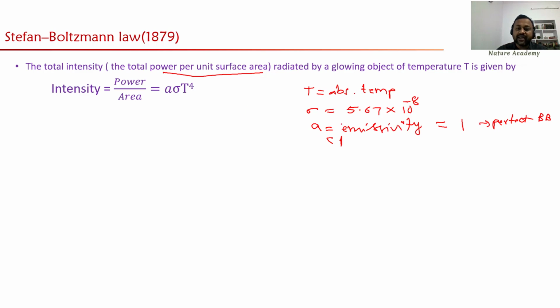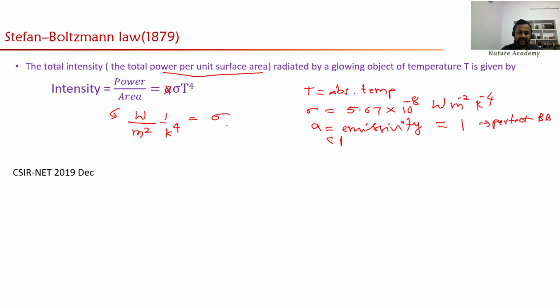Okay. And what are the units of sigma? Here we have power by area. What is the unit of power, students? Power is generally represented with watt. Area is meter square. Emissivity is a constant value, no need to worry about it; it's either 1 or less than 1. Temperature is there, so I will get K power 4 here. So on the right side we will have sigma only. So the unit of the Stefan Boltzmann constant is given by watt per meter square per Kelvin power minus 4. Okay, I hope you understood this.